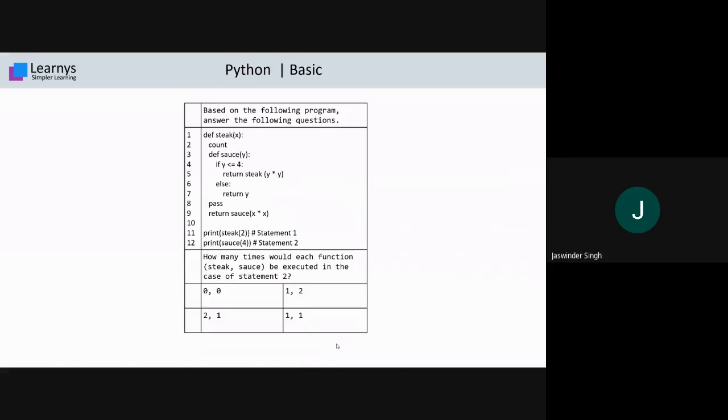Now this is a second code. Based on the following program, answer the following question. We have functions and we are calling those functions. Please read the statement very carefully. How many times would each function, stick and sauce, be executed in the case of statement 2? Please remember, the question is asking, if statement 2 is fired, how many times will stick and sauce be executed?